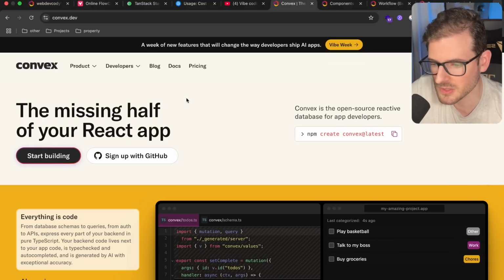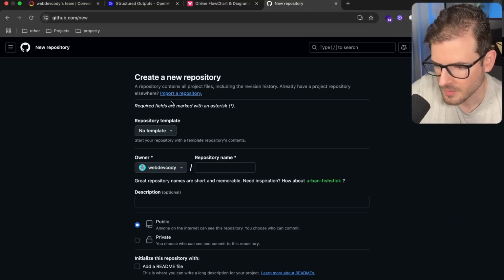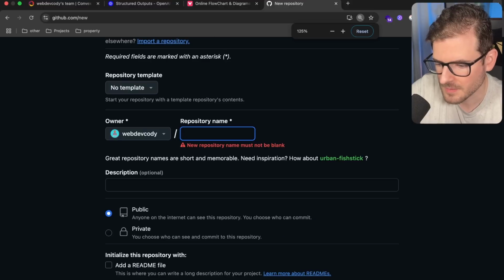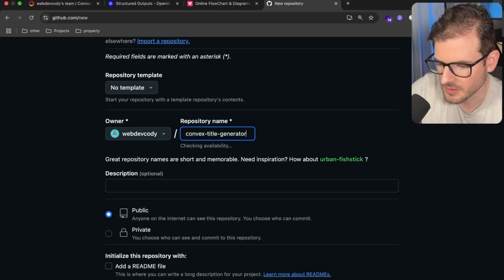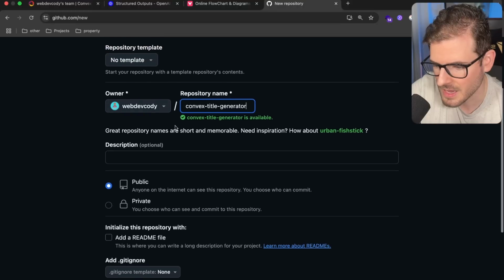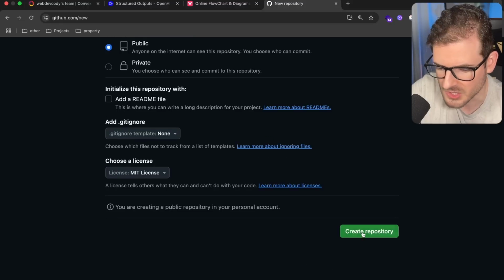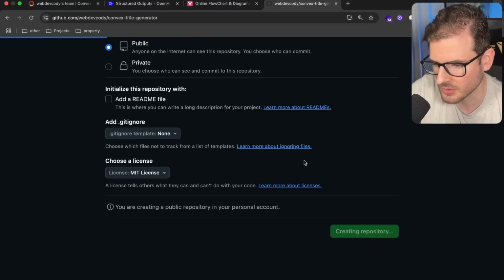So the first thing I'm going to do is make a new repository. I'm going to click new here, and for the repository name, I'm going to say Convex Title Generator. If you ever want to refer back to the code that we did in this tutorial, it'll be at this repository. The link will be in the description of the video if you want to check it out. Let's make an MIT license and go ahead and create that repository.